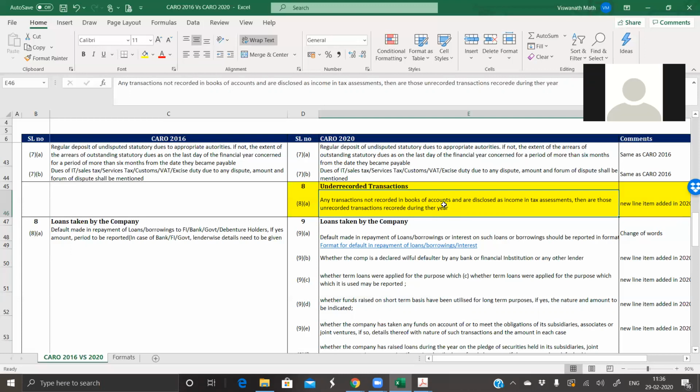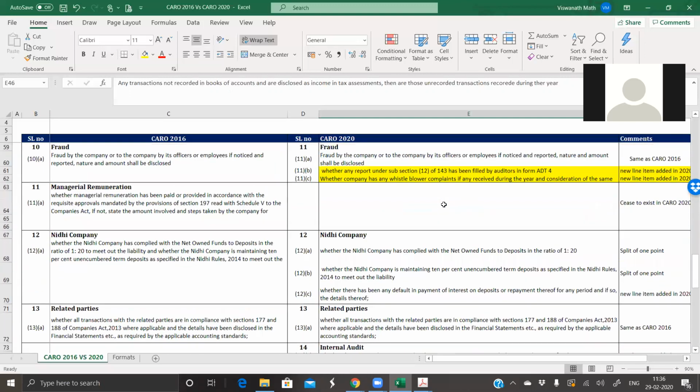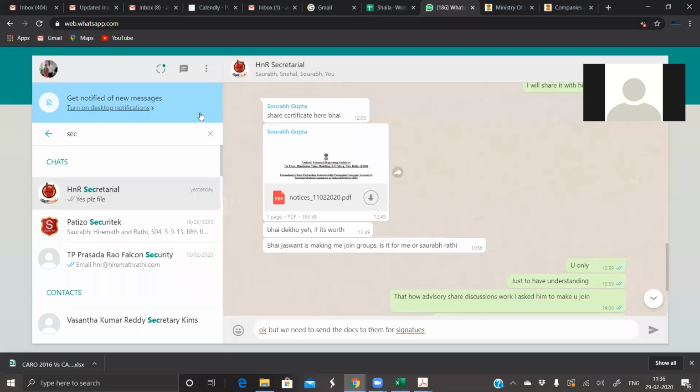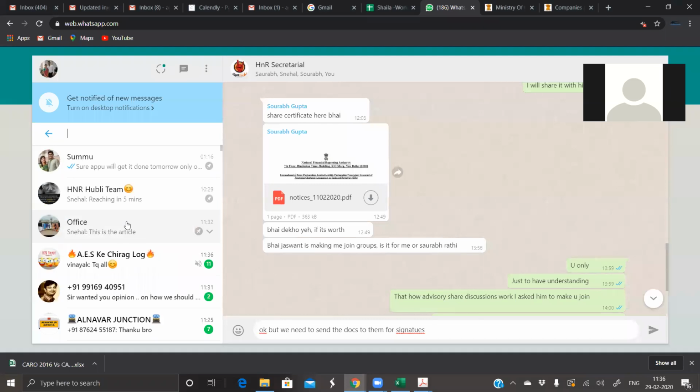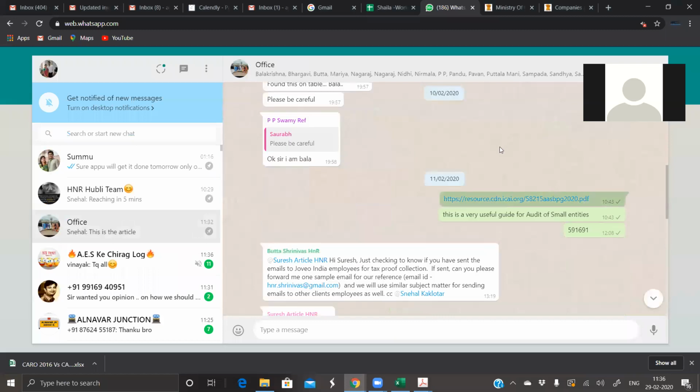Third thing. Before we start an audit, whatever we are doing is not the proper way of doing things. Let us say we start the audit of one company. Let us first prepare a template on whether CARO is applicable or not. On the left hand side we put the conditions, and on the right hand side an answer. If we give the work to an article assistant, let there be an Excel sheet with the requirements on the left, and someone has to tick on the right side whether it is applicable or not.